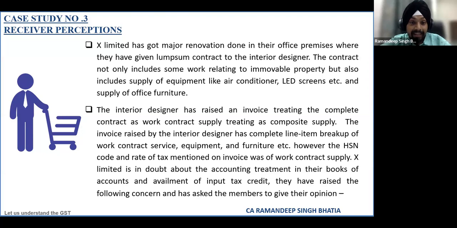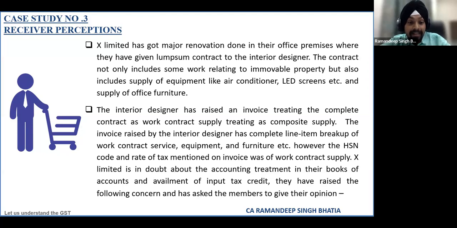The interior designer has raised an invoice treating the complete contract as a work contract supply, treating it as a composite supply. The invoice raised by the interior designer has a complete line item wise breakup of the work contract services, equipment, furniture, etc. However, the HSN code and rate of tax mentioned on the invoice was of work contract supply.